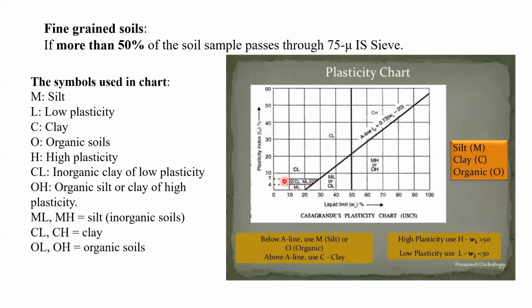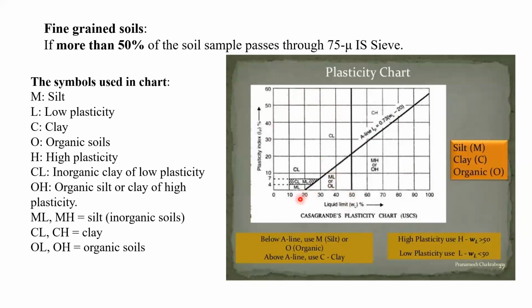Here we can see dual name is also there, CL-ML, right? So if your values is going to come under this hashed area, in that case, the plasticity index may be in between 4 and 7. So this we can say the soil has dual characteristics. Below 4, the ML is written there. So what I'm trying to say here, we can use this chart for the US classification system developed by Casagrande.